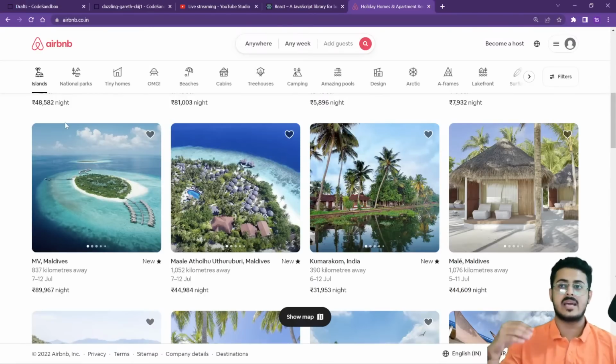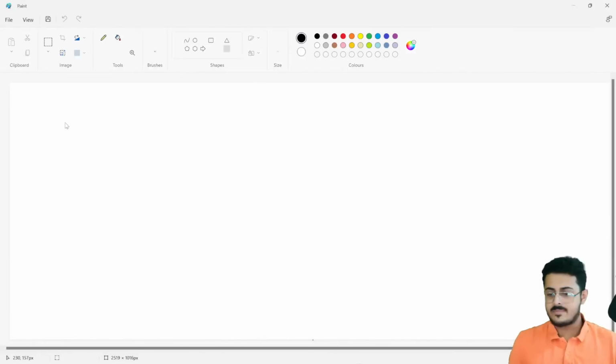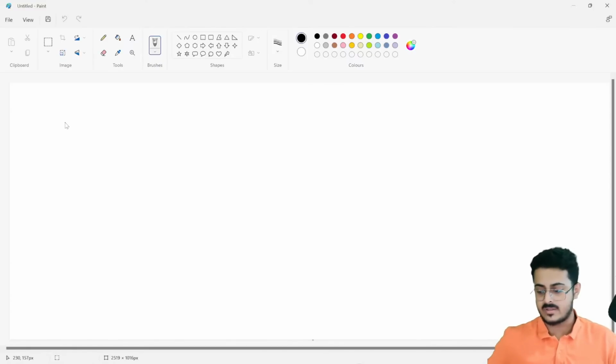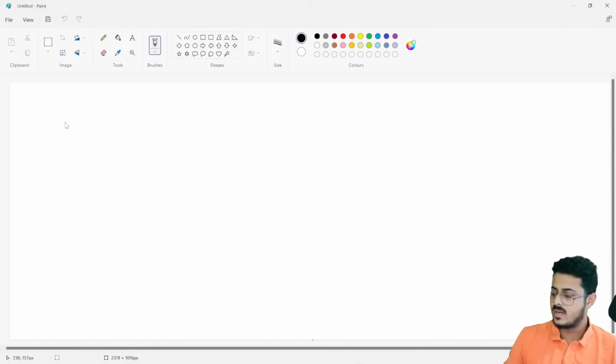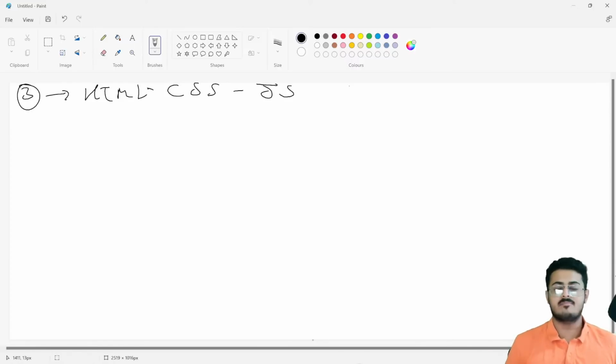Components in React are also made once. You will be creating a component. Any website we have already discussed has three major components, that is HTML, CSS, and JavaScript. So when you're loading a particular website, when you're making a header or a footer or anything like that, all your HTML goes into the HTML folder, all your CSS code goes into the CSS folder, all your JavaScript goes to the JavaScript folder.